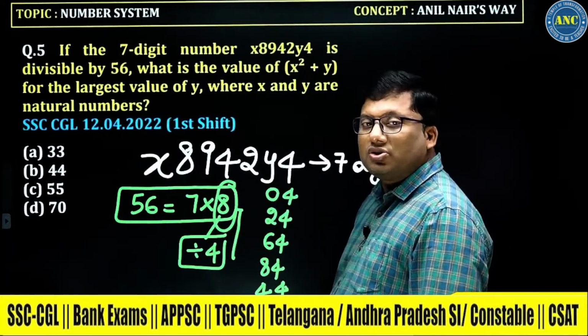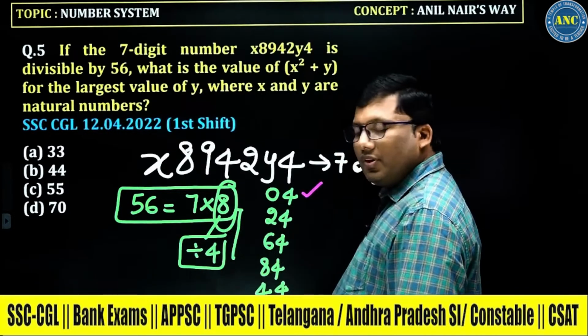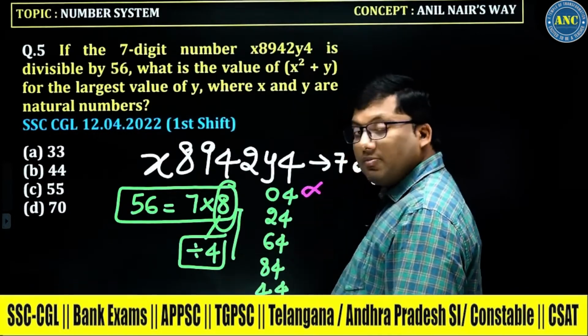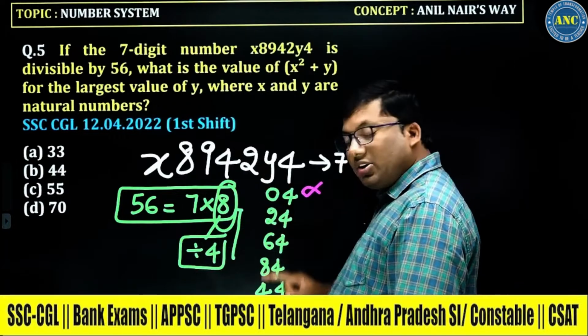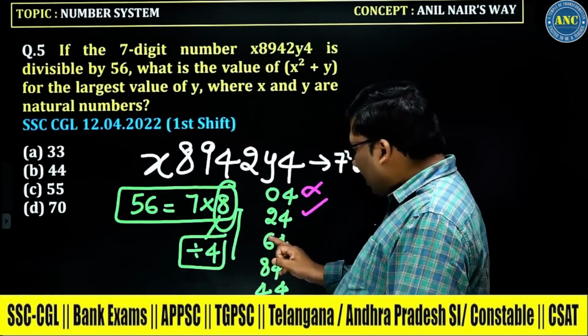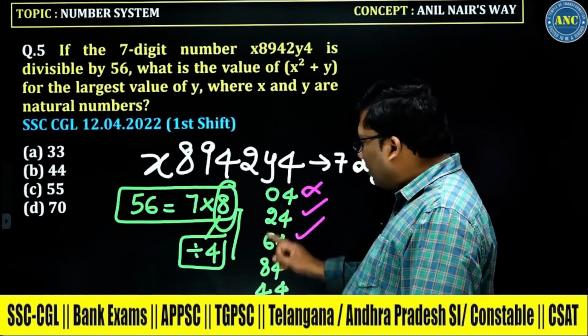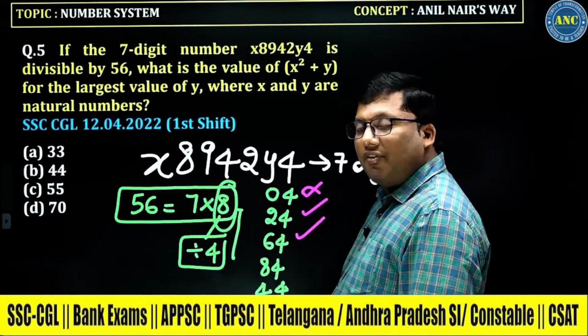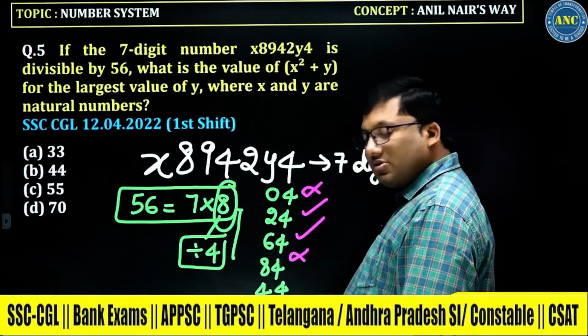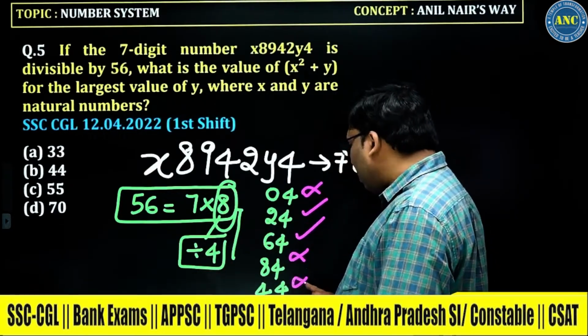204, 8 2s are 16. 44 is not divisible by 8. 8 2s are 16, 64. It is divisible. 8 3s are 24. 244, 8 3s are 24, not divisible.